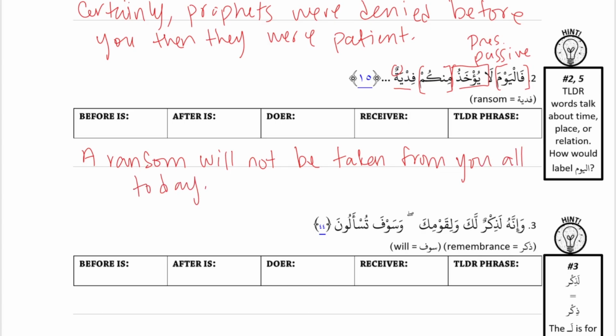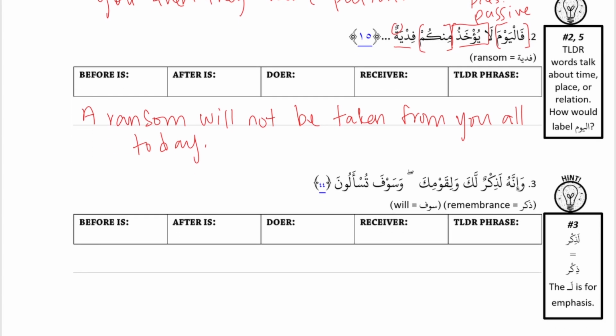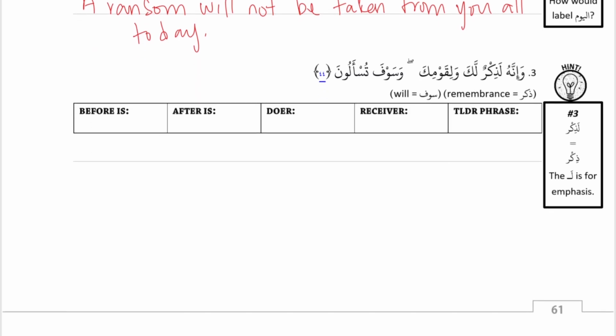Number 3. وَإِنَّهُ لَذِكْرٌ لَكَ وَلِقَوْمِكَ وَسَوْفَ تُسْأَلُونَ. So the sentence is a sentence because I don't see an action. How many sentences are we looking at here? 2 because of the marking. Yeah, 2 because of the marking. So let's work through the first one first.